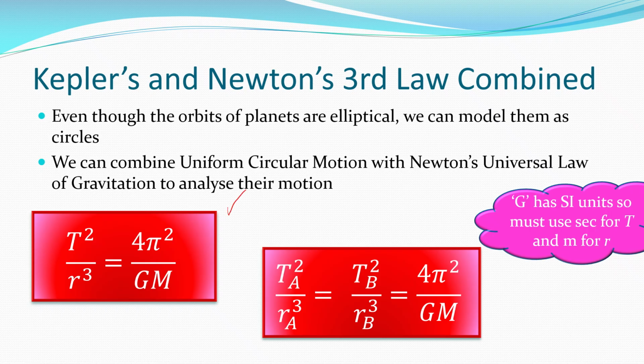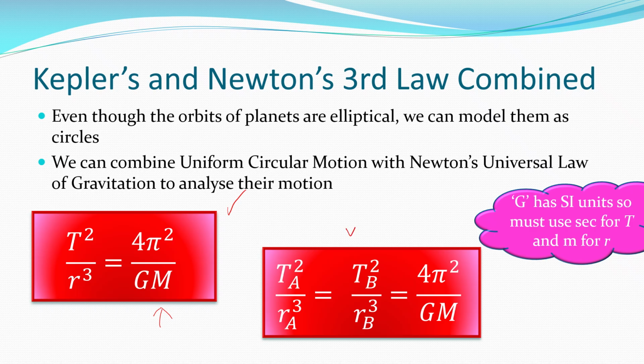But essentially what we can do is pull Newton's gravity formula into this and show that T squared over R cubed equals 4 pi squared over big G and then the mass that we're orbiting around. So this 4 pi squared over GM is effectively the constant value for that planetary system because it depends on the mass of the object that we're orbiting around. How much of the mass of our solar system is in the Sun? 99.5%. That's why that mass is significant compared to everything else.